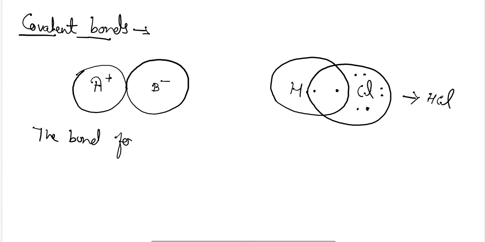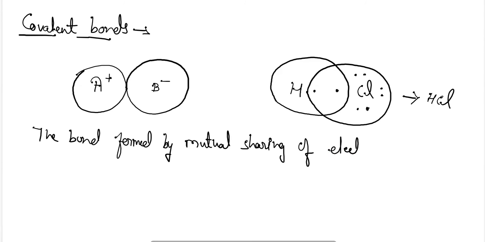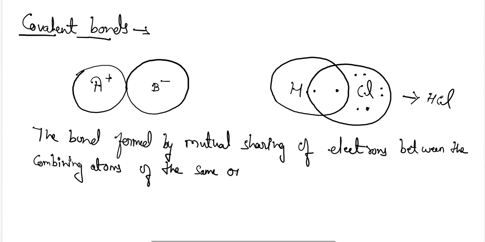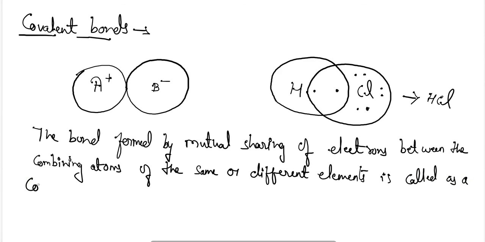The bond formed by mutual sharing of electrons between the combining atoms of the same or different elements is called a covalent bond.